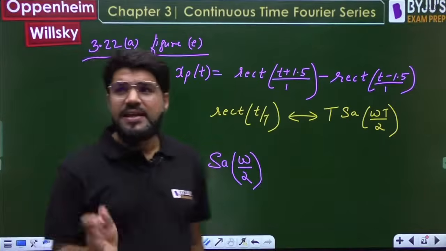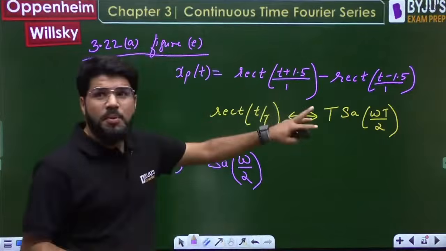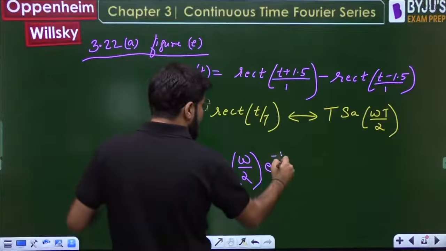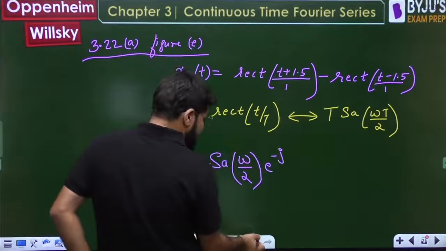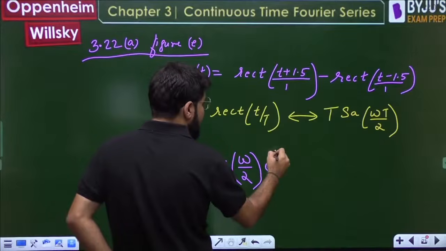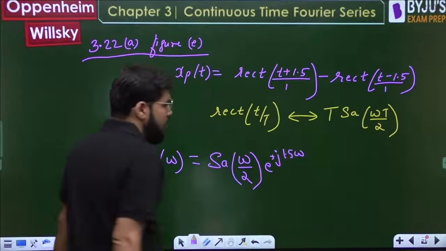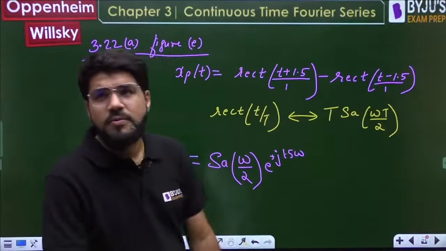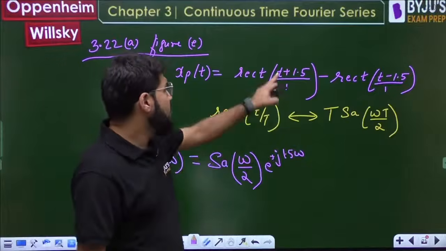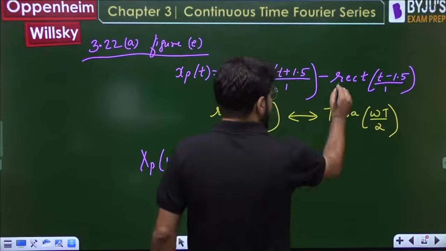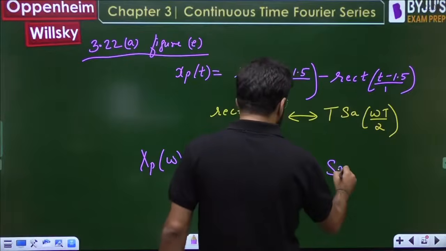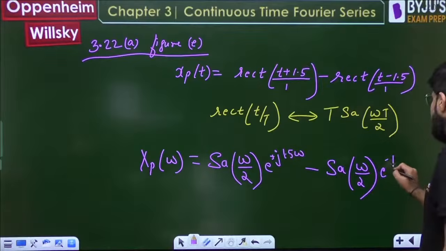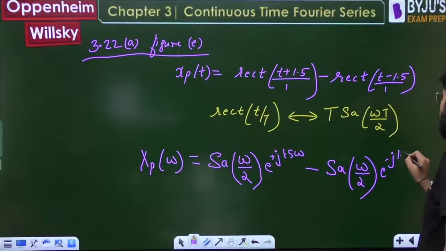If I only take rect t, it is sampling omega by 2, but for rect t plus 1.5, time shifting produces a phase term in the frequency domain, an exponential term. Sorry, plus j होगा, t plus 1.5 है, तो plus j 1.5 omega. e power j omega t naught, and t naught is plus 1.5. Next, minus for the function rect t, again it is sampling omega by 2, but multiplied by the time shifting term e power minus j 1.5 omega.